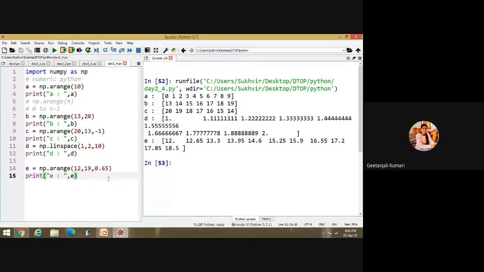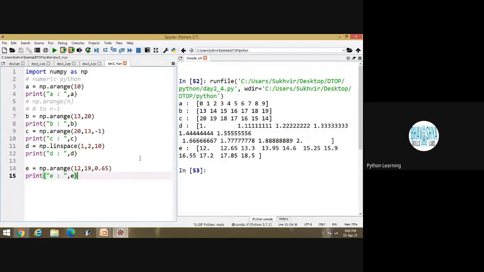Sir, what is the meaning of arange and linspace that you have written here? Arange is actually used to set data; by default these are inside Python. What is the meaning of arange? Arange stands for writing some specific values from one number to another number with a separate gap. And what is the meaning of linspace? Linspace stands for writing the total count between some numbers. Whatever count you would like to produce, you can produce that particular number. Nothing else.